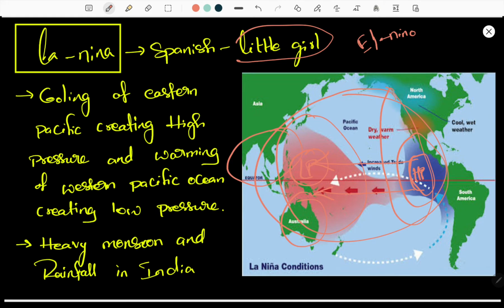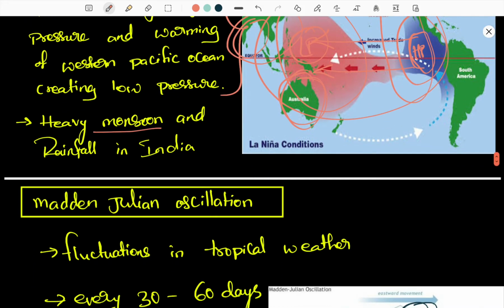La Nina brings a high amount of rainfall in Australia and India also. Here we are relating it to India. Most of the Indian parts also get a high amount of rainfall because of this La Nina support. This is what has been written theoretically. La Nina occurs in the Pacific Ocean, and we get heavy monsoon in India. El Nino is the opposite of it. Here the Eastern Pacific Ocean is cool, but when it heats up it is El Nino. We can discuss it in detail in further classes.